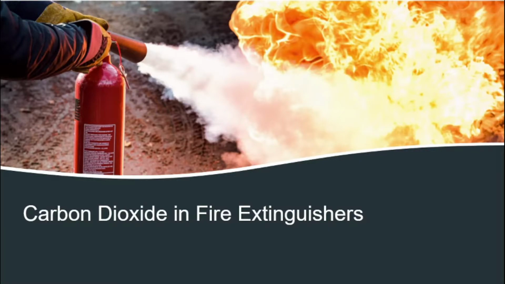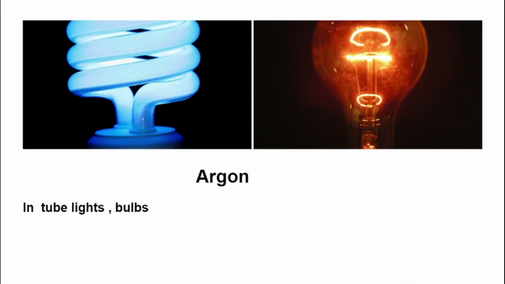Besides carbon dioxide being used in the process of photosynthesis, it is used in fire extinguishers also. Argon is one of the gases that is used in making light bulbs and fluorescent tubes. It is also found in the air in very small volume.